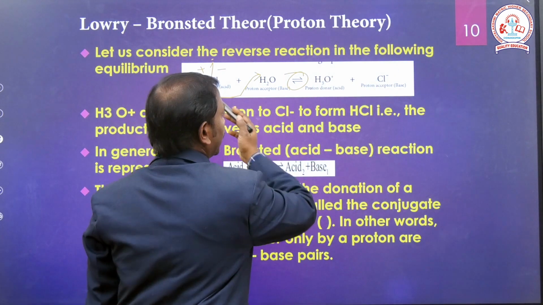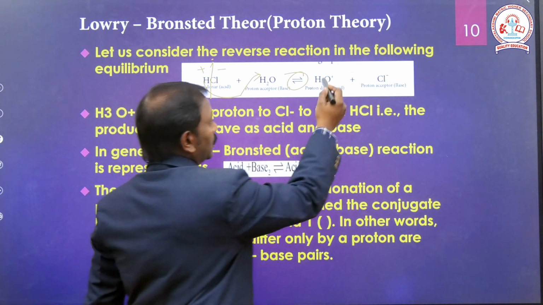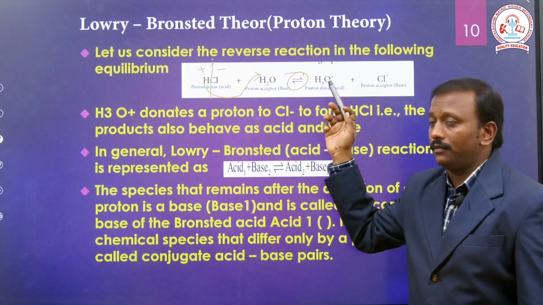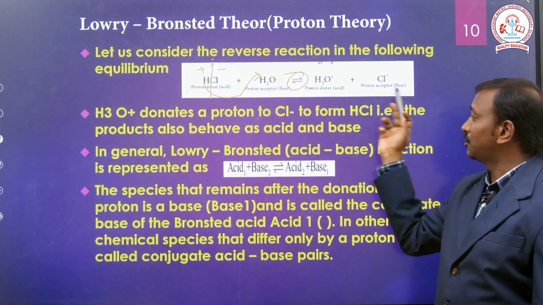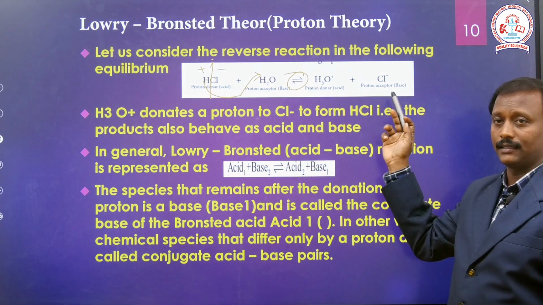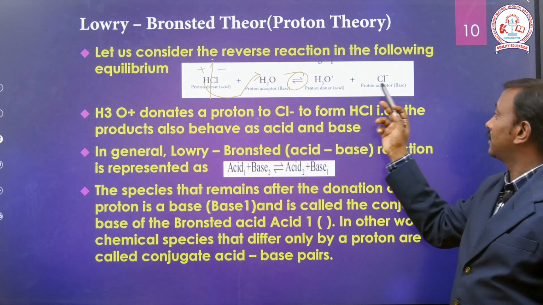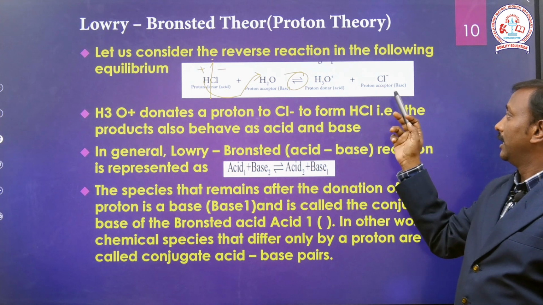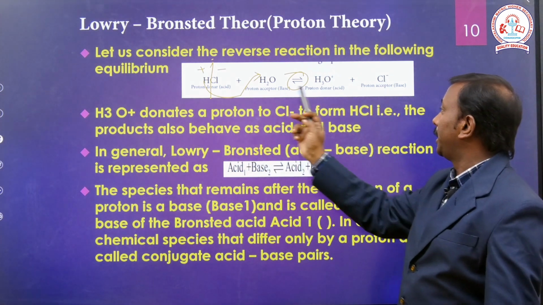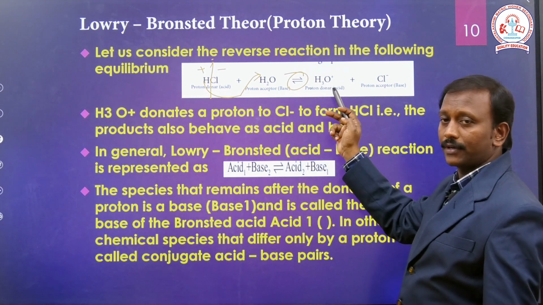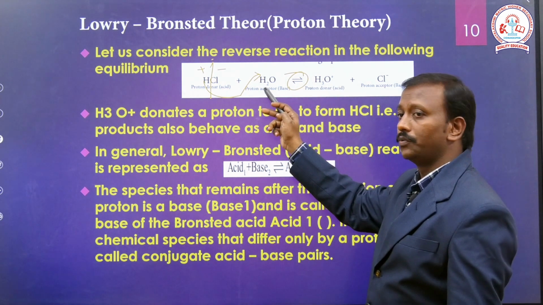Again, it reverses back. It's a reverse reaction. In the reverse reaction, these two products act as reactants, H3O plus and Cl minus. H3O plus loses an H plus ion from itself and changes into H2O.